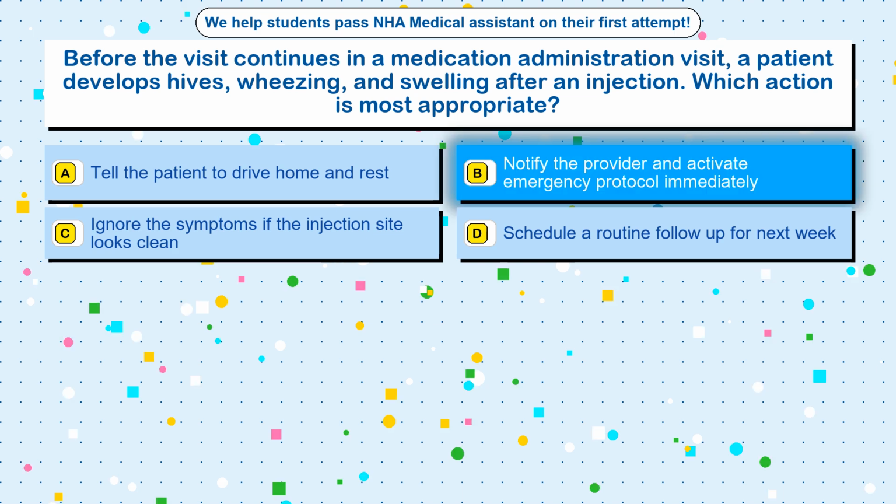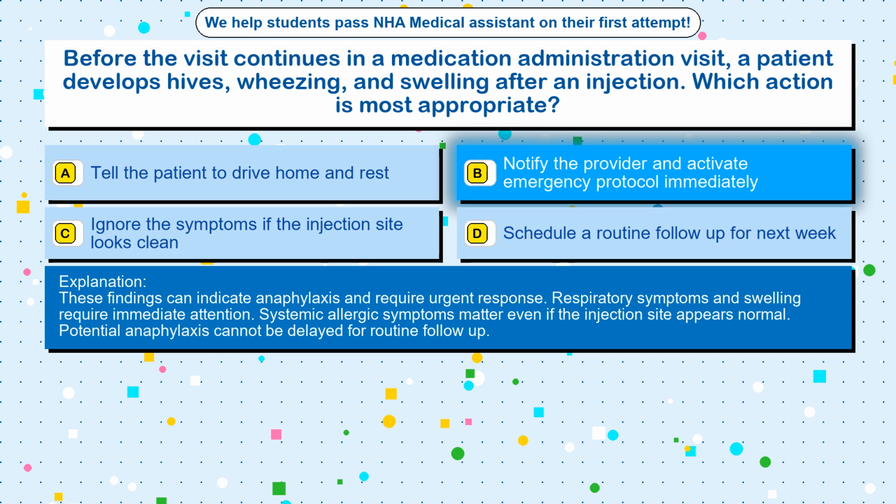The correct answer is option B. Notify the provider and activate emergency protocol immediately. These findings can indicate anaphylaxis and require urgent response. Respiratory symptoms and swelling require immediate attention. Systemic allergic symptoms matter even if the injection site appears normal. Potential anaphylaxis cannot be delayed for routine follow-up.